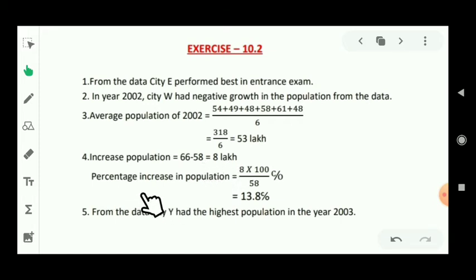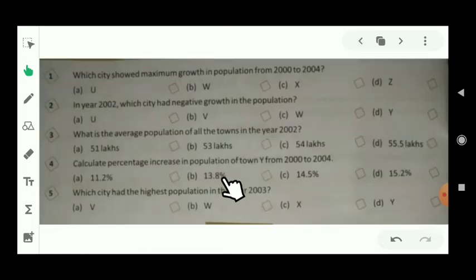So from the formula of percentage increase in population, 8 will be in the numerator, and it should be multiplied by 100 and divided by the actual amount. That is 58. After solving it, its value will be 13.8%. That means option number B is right for this question.